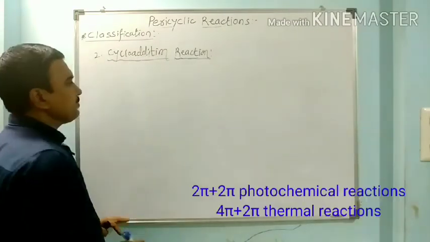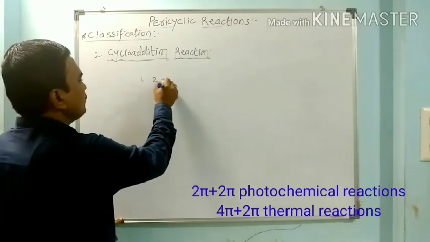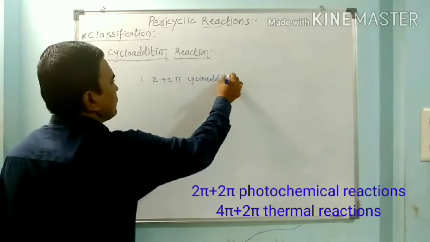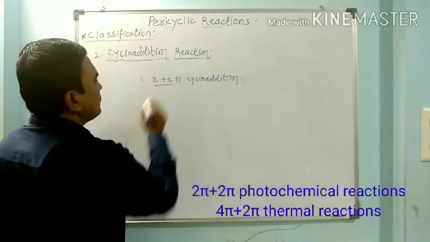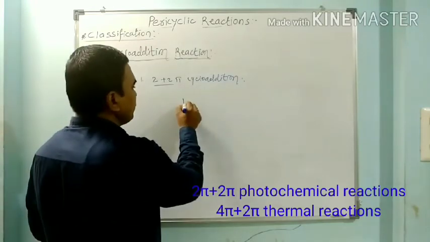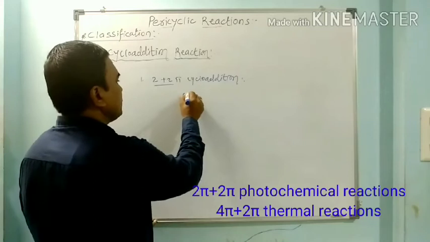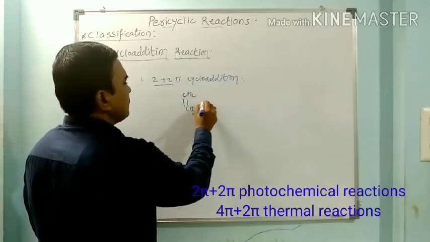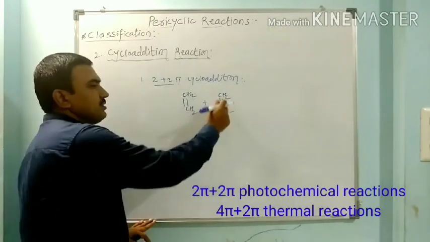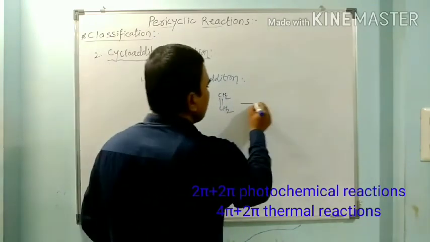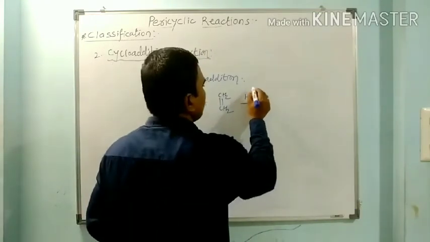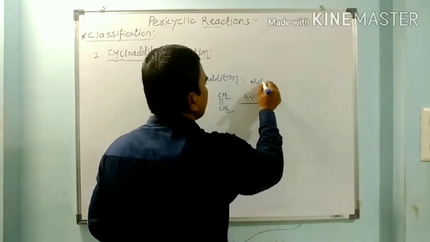We have to see here the first simple example of 2 plus 2 pi cycloaddition. So this is 2 pi plus 2 pi cycloaddition. In this 2 pi plus 2 pi cycloaddition, ethylene reacts with another ethylene molecule. So these are the 2 pi electrons, these are the 2 pi electrons. So these reactions are taking place photochemically. So these are the photochemical reactions.